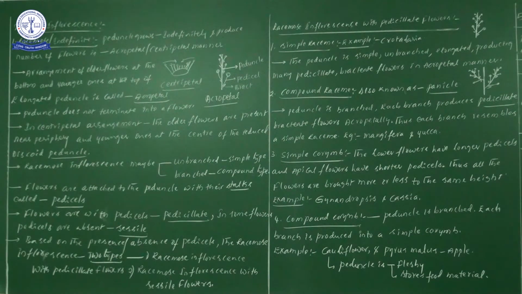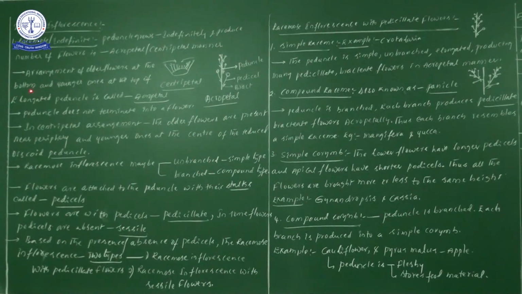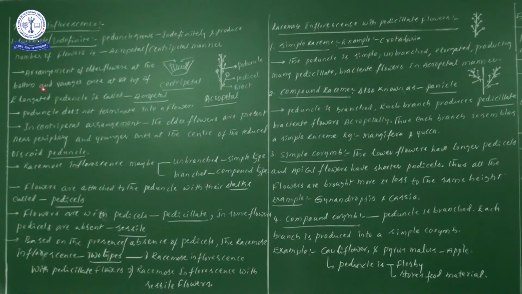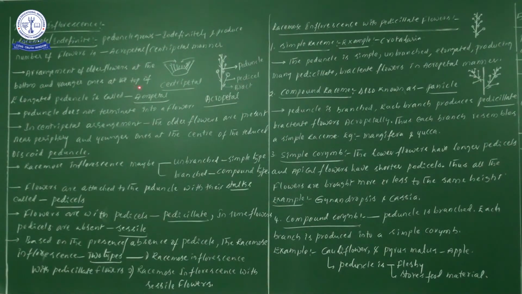Once you see there, centripetal, and one more is acropetal. From the information point of view, acropetal is the arrangement of older flowers at the bottom and younger ones at the top.